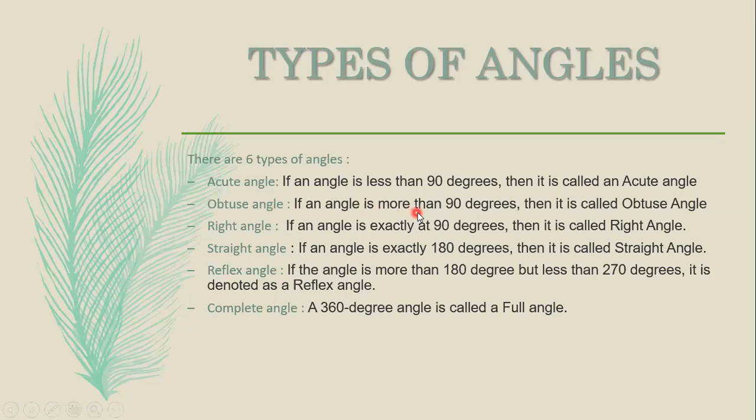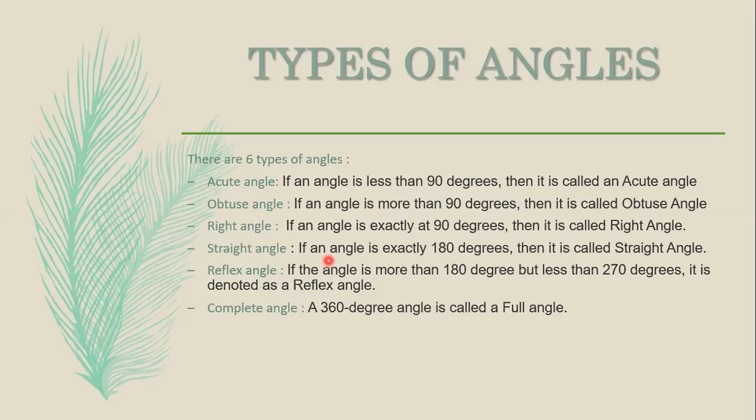Obtuse angle. If an angle is more than 90 degrees, then it is called an obtuse angle. So that means it will be greater than 90 degrees. Right angle. If an angle is exactly 90 degrees, then it is called a right angle. This right angle you can say is like an L shape. There we get exactly 90 degrees, and that we can call a right angle.